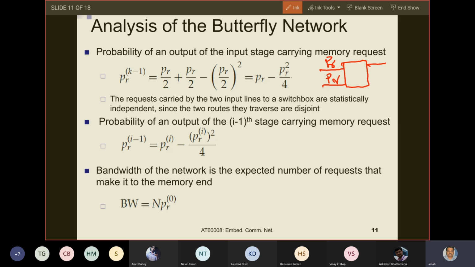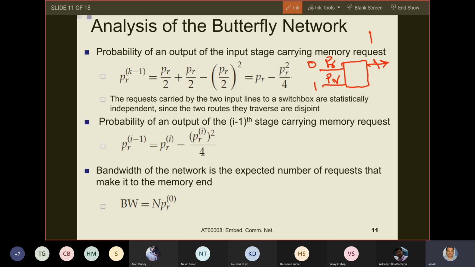Now let us consider the top output line. Let us say this is 0 and this is 1 again. Although I'm not considering the numbers, let us say this is processor number 0 and this is processor number 1. Fine. Now, what is the probability that this output line will be carrying a memory request from processor 0?